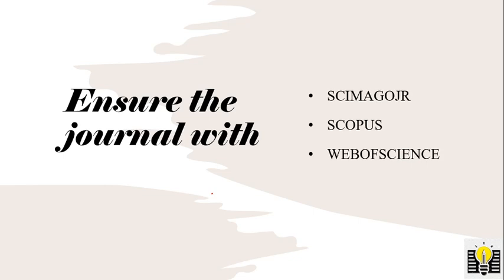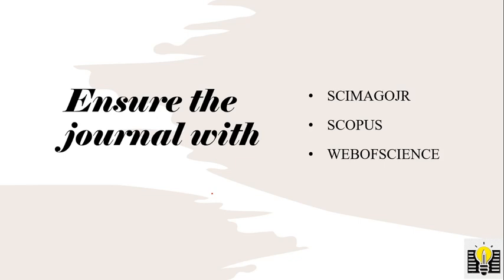with these platforms: Scimago JR, Scopus, and Web of Science. These are the major database platforms, and in Scimago JR you can find all the information, that is, the previous history of your chosen target journal also. So go through all the previous history, and the H index, impact factors, everything is available in Scimago JR. Indexing is also available there. You can also find the indexing details on the homepage of the corresponding target journal. In a future video, I'm going to give you a demonstration of how to ensure the journal with these platforms.